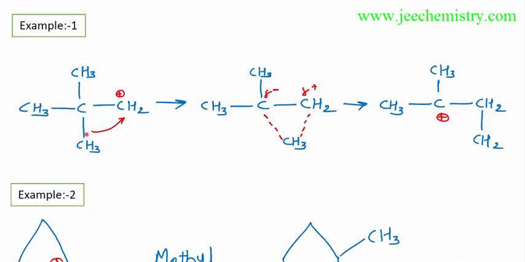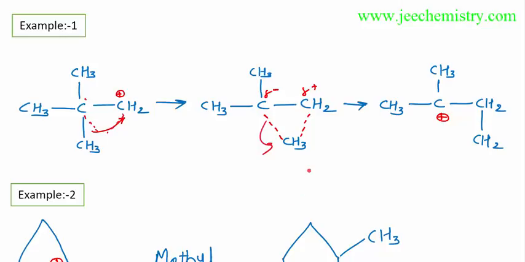In this example, the methyl shift will go to this position, and the carbocation will come to these positions. But this is not happening directly. This CH3 will come to these positions and become partially bonded. First of all, one bond becomes partial, and then it will completely leave these bonds and become a plus. This CH3 will attach to these positions, and it will become a plus charge. The plus charge is not moving directly. It moves partially, and then completely.